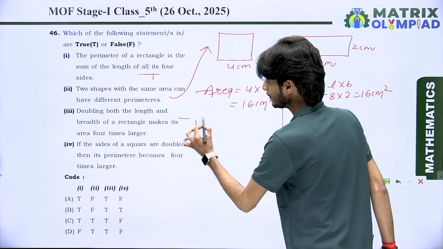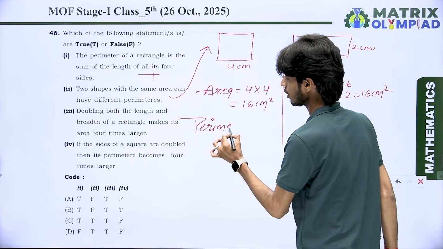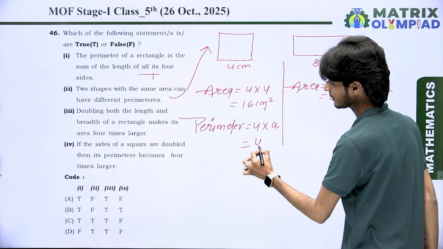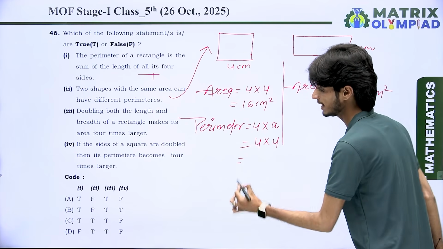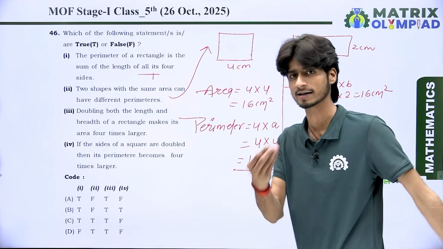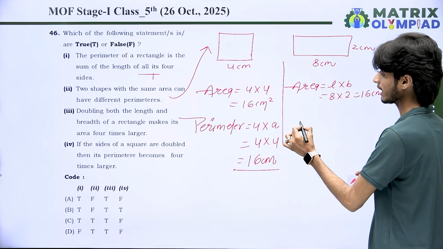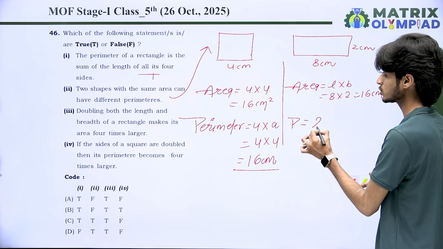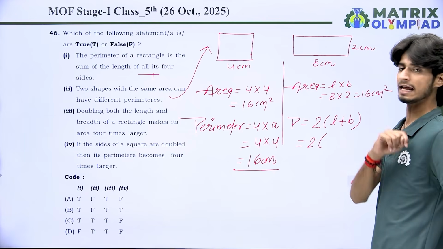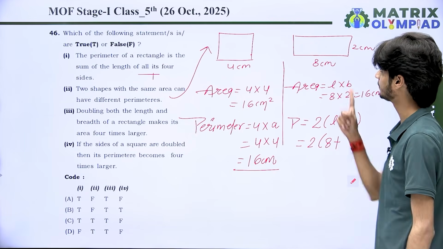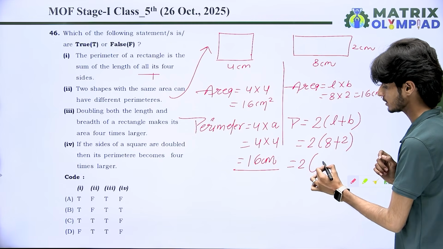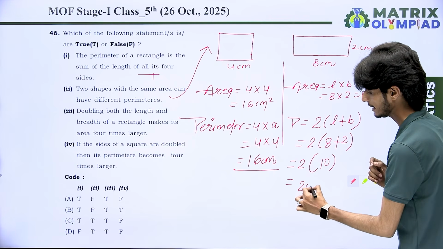We know very well, perimeter of square is equal to 4 multiply side. So multiply 4 with the 4 because we are having side as 4 centimeter. Then we get 4 4s are 16 centimeter. Got it? And whenever you find out the perimeter of rectangle, then which formula we use? We use 2 bracket L plus B. So let's put the value of length and breadth. The length is 8 centimeter and the breadth is 2 centimeter. And first of all, solve the bracket. 8 plus 2 is equal to 10 and 8 2s are 20 centimeter.